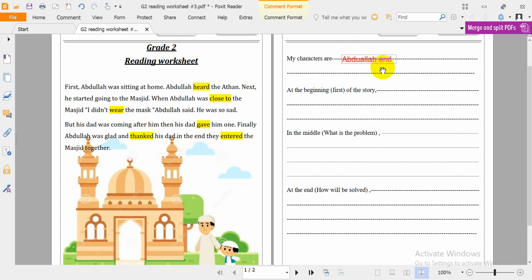And his dad. So if we're talking about characters, we have only two characters, Abdullah and his dad.